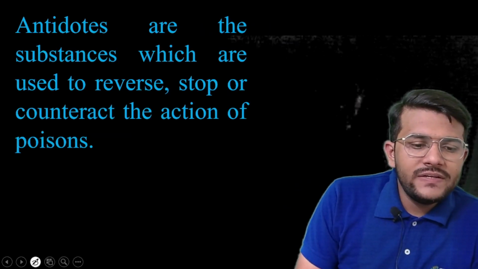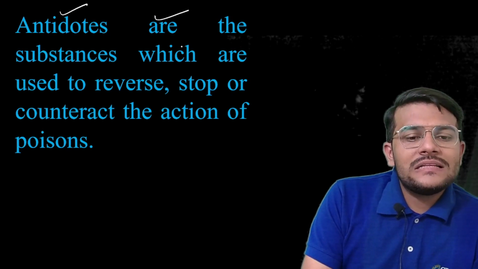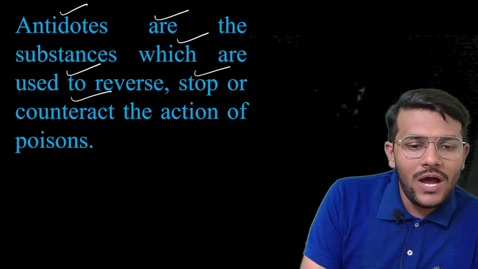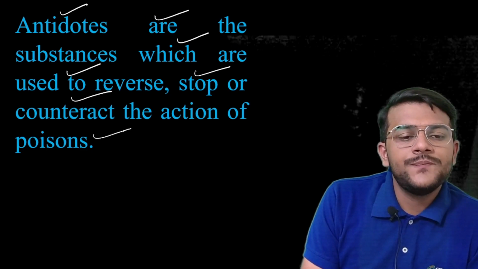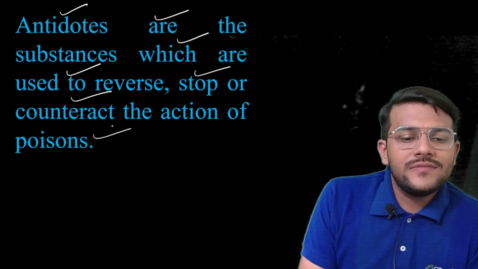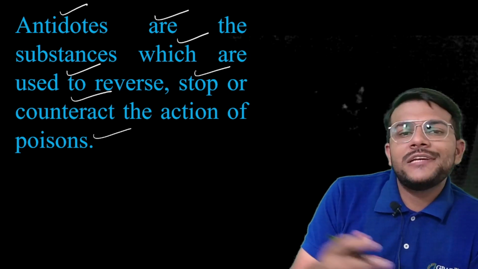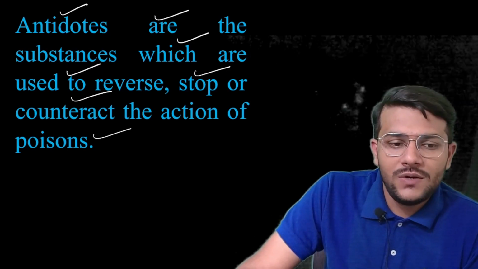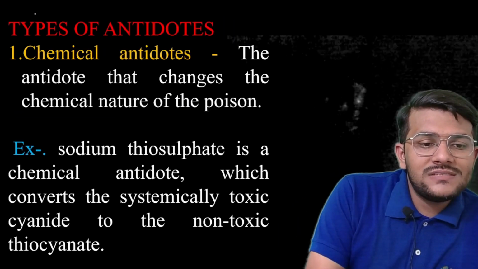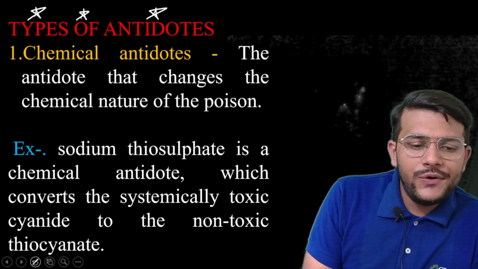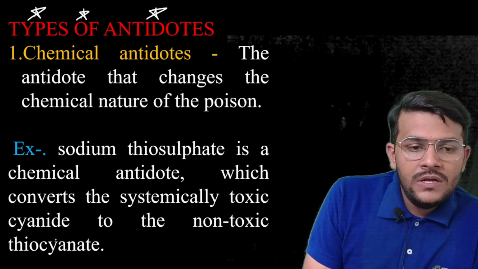Next, antidotes are the substances which are used to reverse, stop or counteract the action of the poison. Alright, this is the simple definition of the antidote. Next, we have the types of antidote.